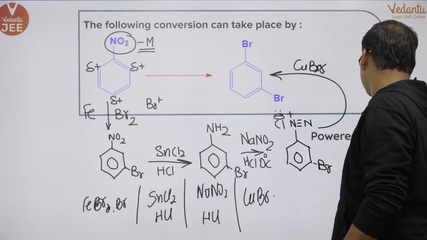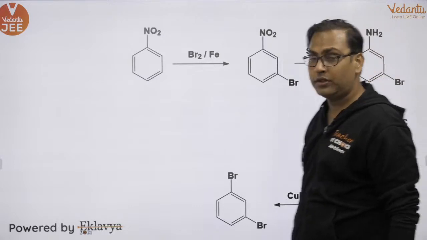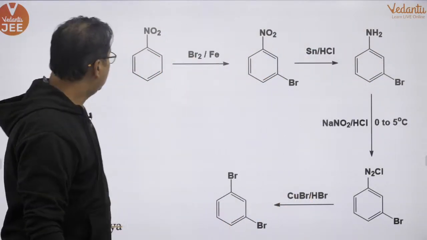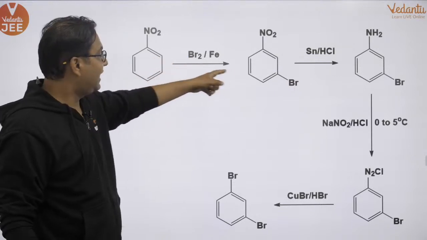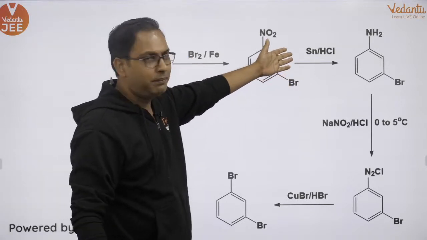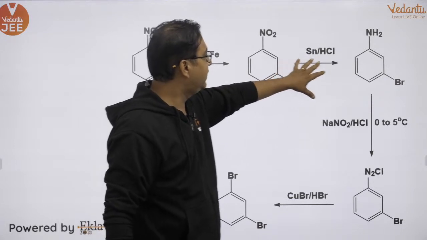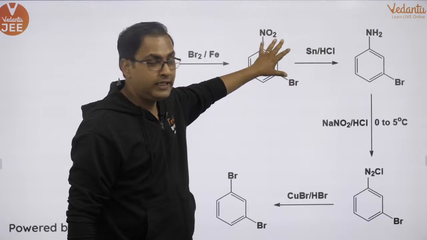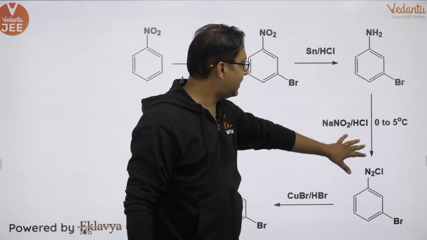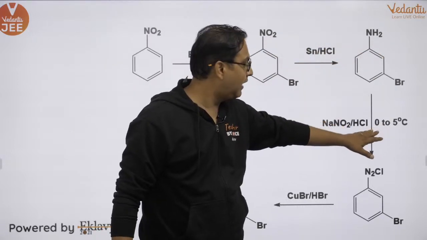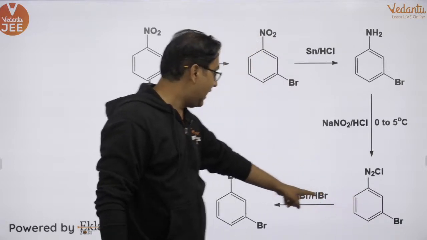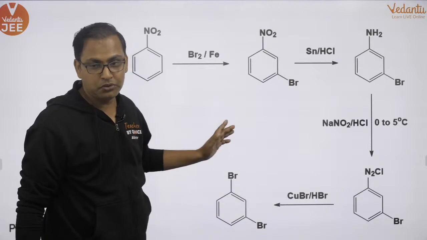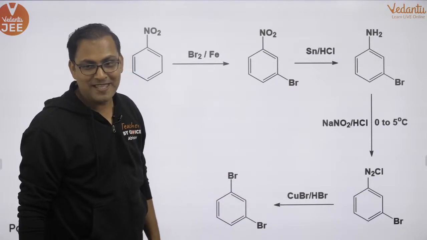Okay? Let me show you the solution as well. This is how you write the solution. You can take a picture if you want. So first, bromination, that goes on the meta position. So SnCl2 plus HCl or Sn plus HCl, that will give you reduction of nitrobenzene to aniline. Then in the next step, again diazonium chloride formation like this, and then CuBr/HBr, that will give you bromine on this position. Okay?